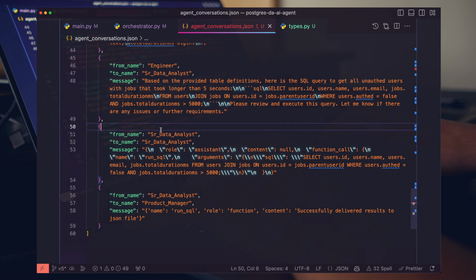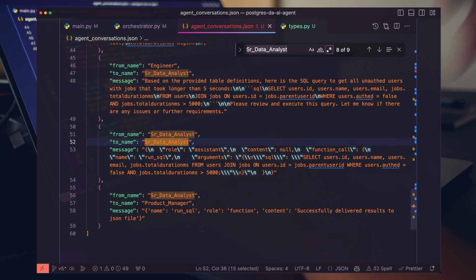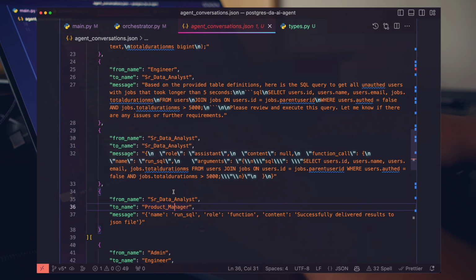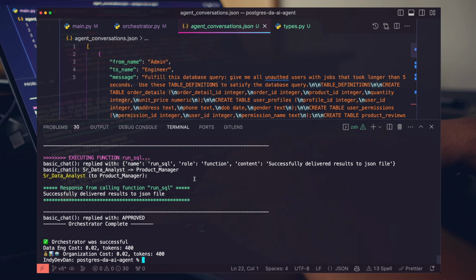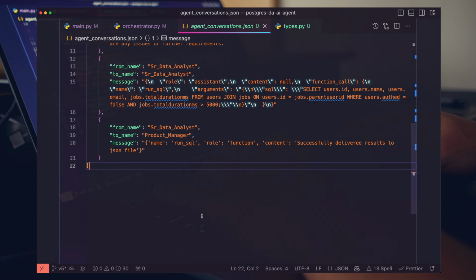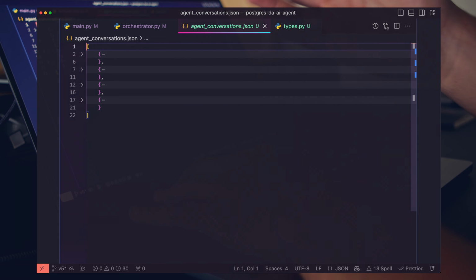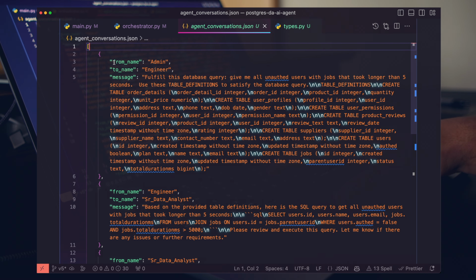And then when we have a function call, as we discussed in previous videos, we have the analyst talking to itself so that it can execute the function that it's been given. And then finally, we have the output of the function from the senior data analyst to the product manager. Let's go ahead and rerun this just so we can get a clean example. Okay, cool. So we just reran, and this is the actual output of our file, right? We have a list of objects, and our objects contain the from, to, and message for each conversation.